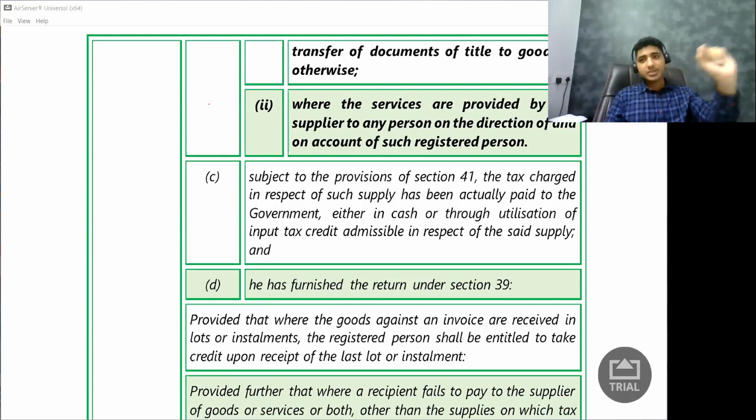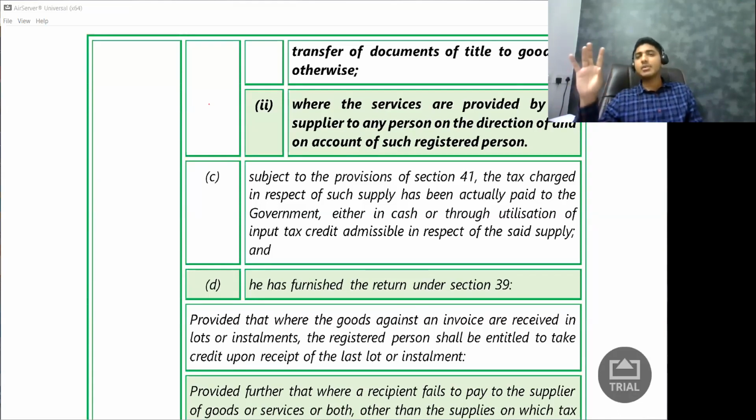So how do you give this information? You don't write a letter to the government saying, dear government, how are you doing? Are you fine? Even I am fine. All those things, you don't do that. So there is a particular format in which you furnish information to the government. This format is called a return. In income tax, you have the income tax return. In GST, you have the GST return. Now we are not talking about income tax. So here they are saying he has furnished the return under section 39.